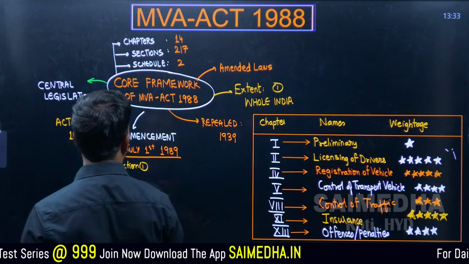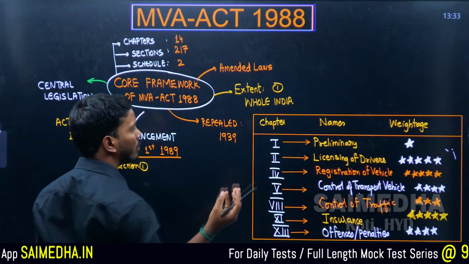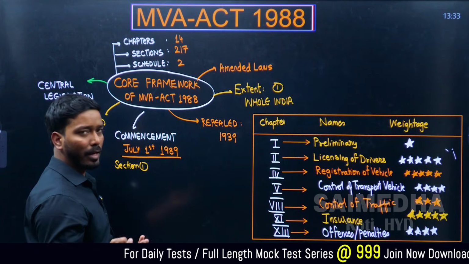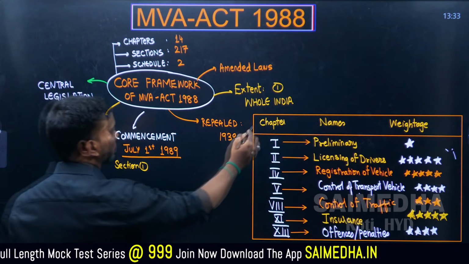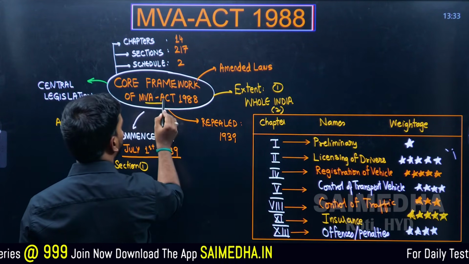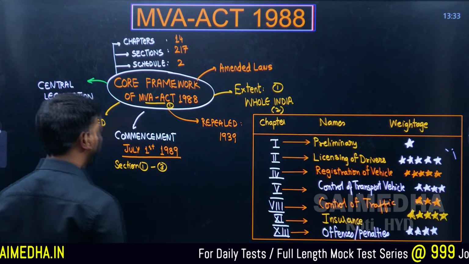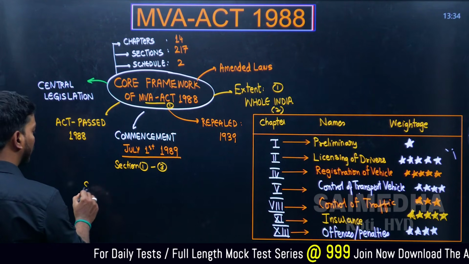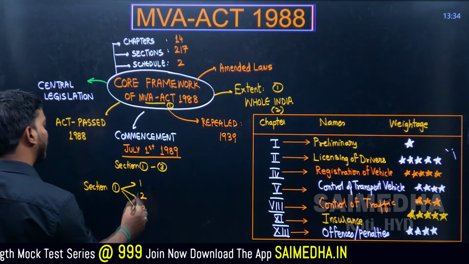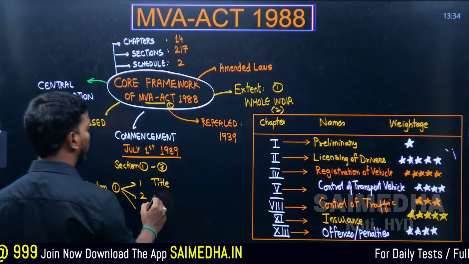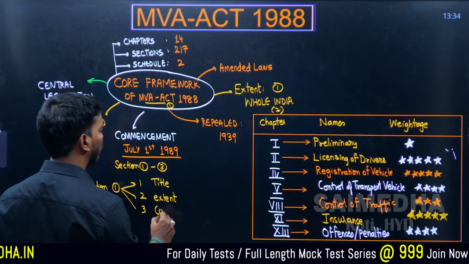Commencement was given in section 1 as well. First one was short title, second one was whole India, and commencement was given in subclause 3. The MV Act name was given in subclause 1, and in section 1 subclause 3 we discussed the commencement. So there are 3 subclauses in section 1: first is talking about title, second about extent, that is whole of India, and third about the commencement.